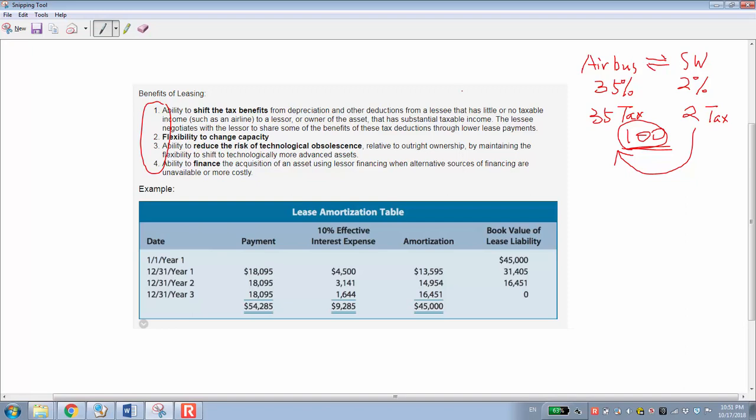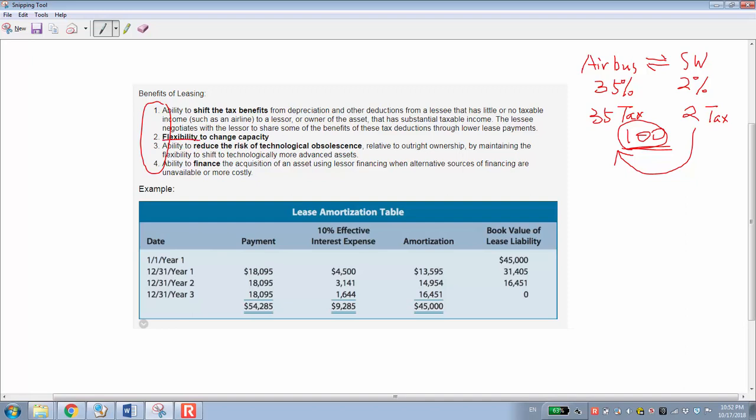The next one is the flexibility to change capacities. When you own an asset, it needs a large amount of capital and cash flow. But leasing assets is simple, right? Usually the contract is limited. For example, we lease a machine for 3 months. If you do not want to use that machine after 3 months, you can end the lease and lease other machines. But when you own the machine, it takes a longer time to dispose of the asset. So leasing is quite flexible.